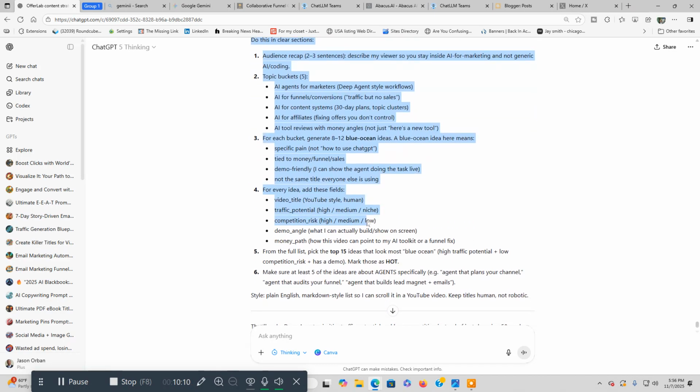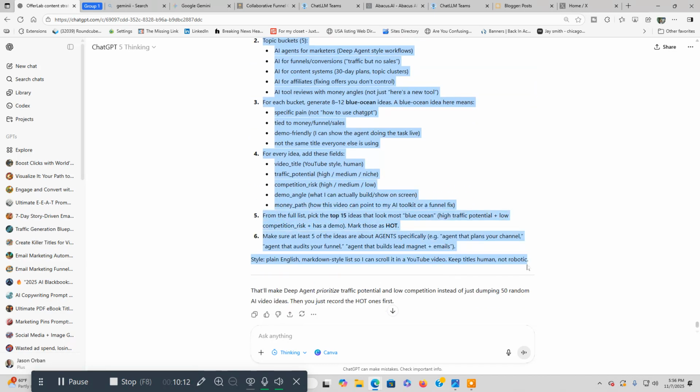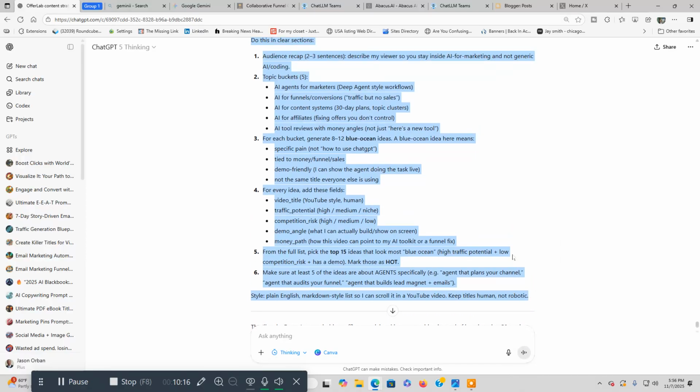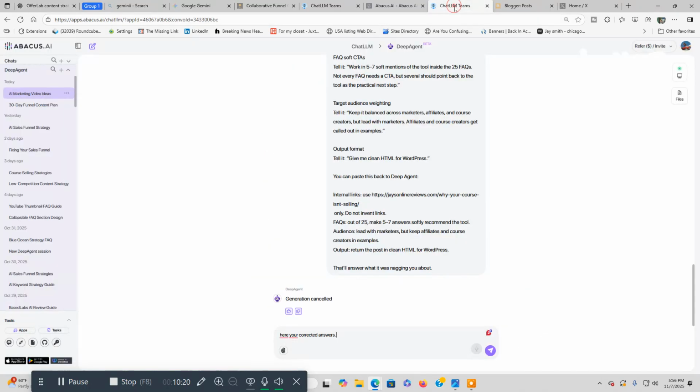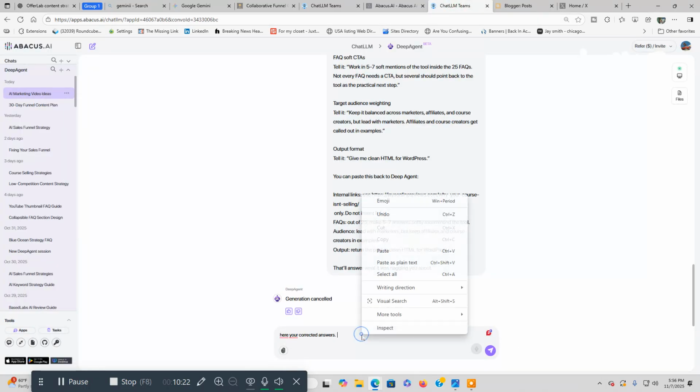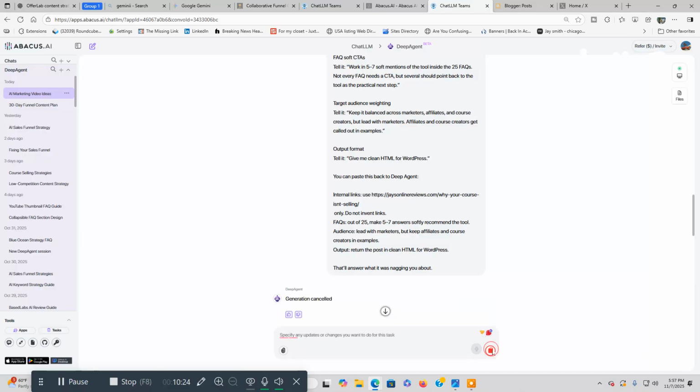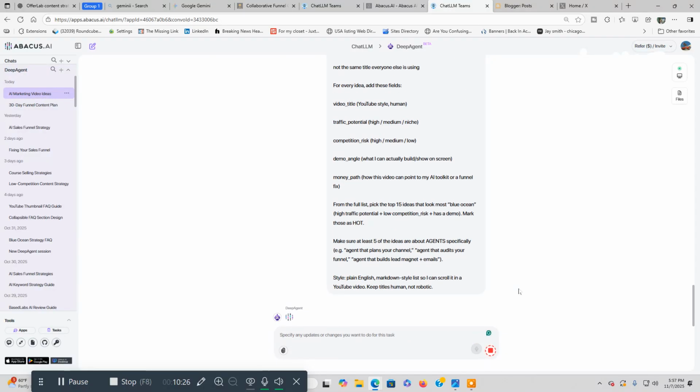All right, here we go. Now I gave a much better prompt. You can go through and kind of read it, and then we're going to go back over. Paste this in. It should be good to go, and it should start working. It might have another question, but I doubt it. Usually it asks one time and it pretty much goes to work.